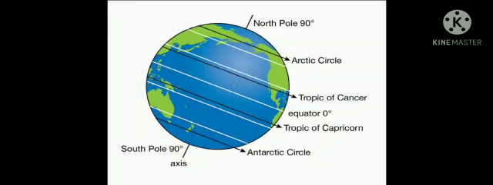Now children, think of the earth like a rubber ball and push a knitting needle through it. Hold the top of the needle, tilt it a bit and turn the ball around. This is the same way the earth rotates about an imaginary line. We call this imaginary line the axis of the earth. The axis passes through the northernmost and the southernmost point of the earth. These two points are called the North Pole and the South Pole.